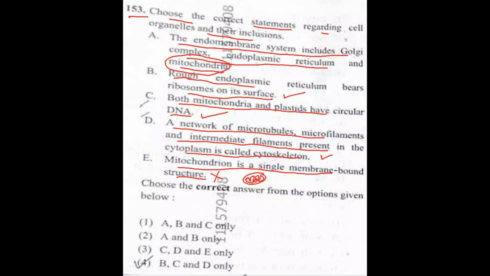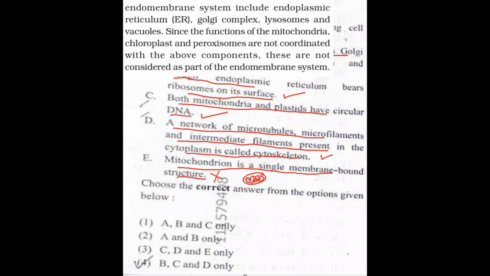Now, coming to the explanation from NCERT. This is from NCERT. Endomembrane system includes endoplasmic reticulum, Golgi complex, lysosomes, and vacuoles.